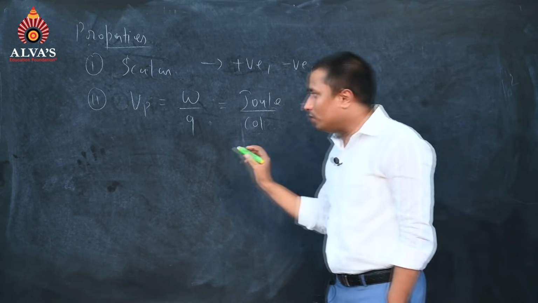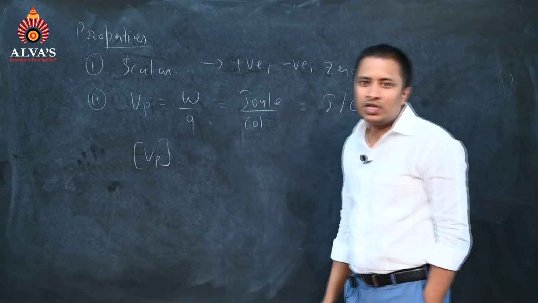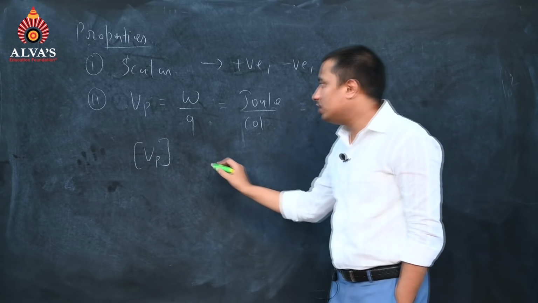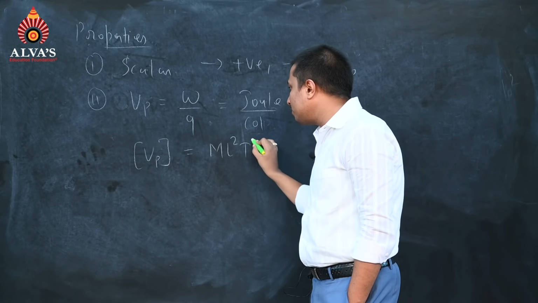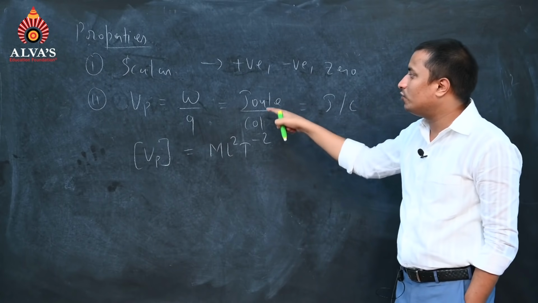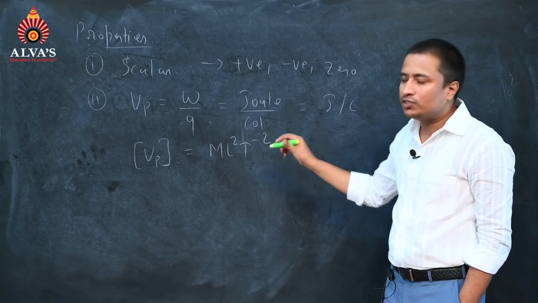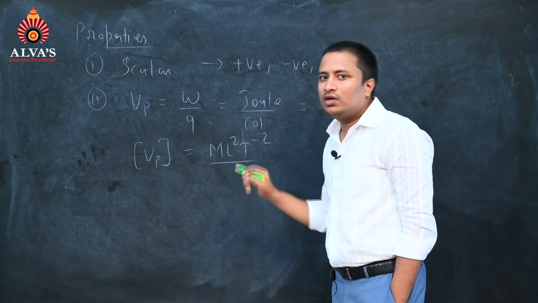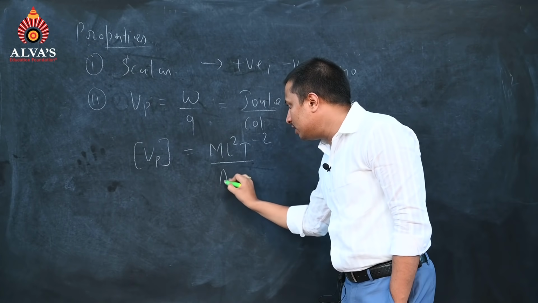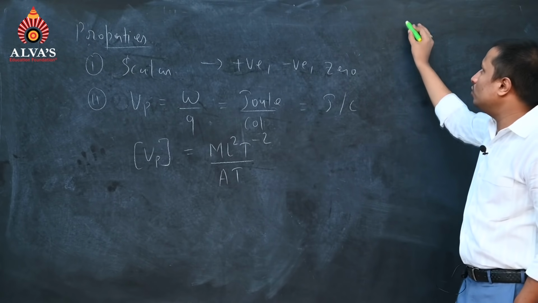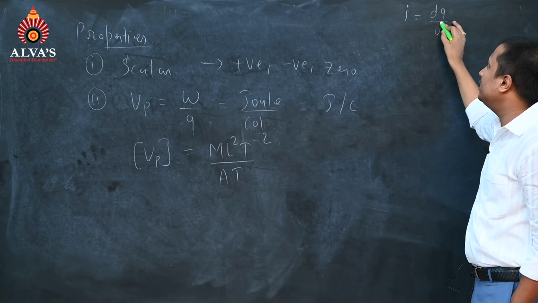Now from here we also want to find what will be the dimensional formula for it. The dimensional formula for energy is ML^2 T^-2, divided by charge, coulomb. Now see, you might have studied what is the dimensional formula for charge. It is AT. See, if you don't know, I'll write: current I is equal to dq by dt, or q by t you can write.